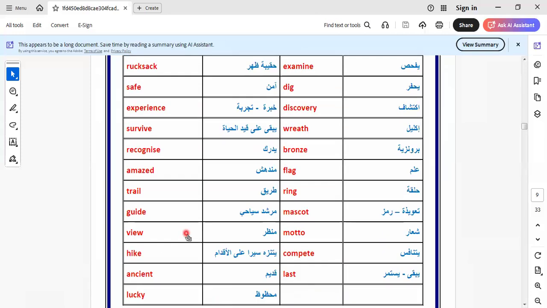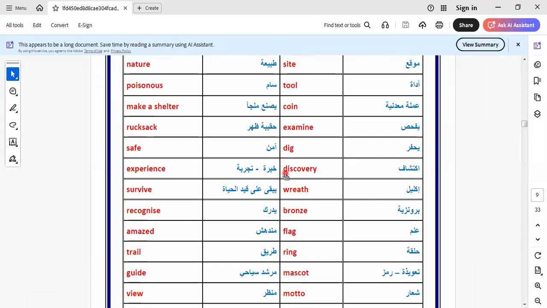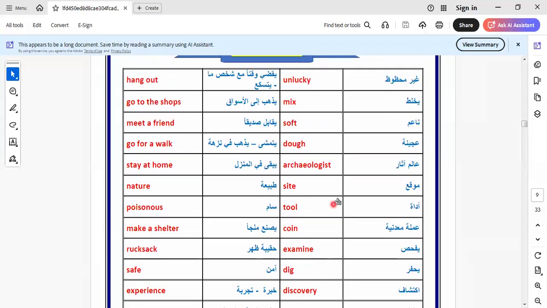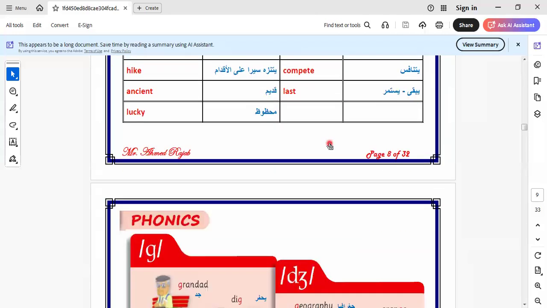Here is lucky. We have here two opposite words. We have here lucky and here is unlucky. Both words are opposite.